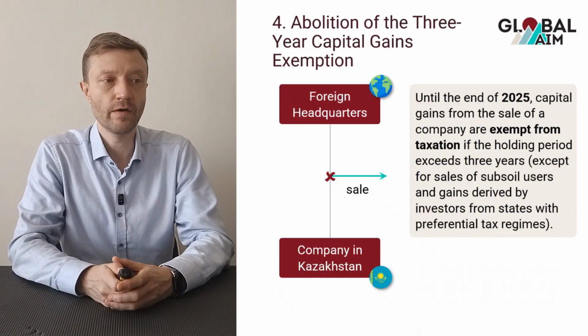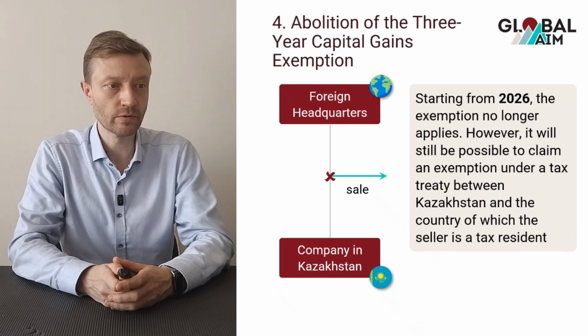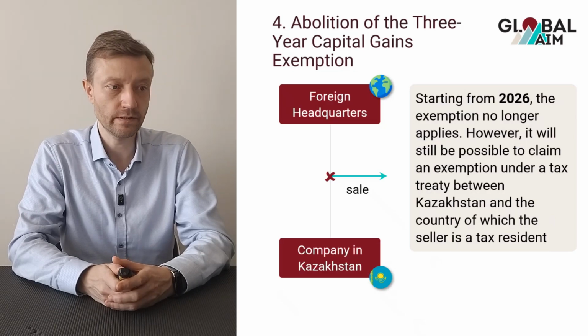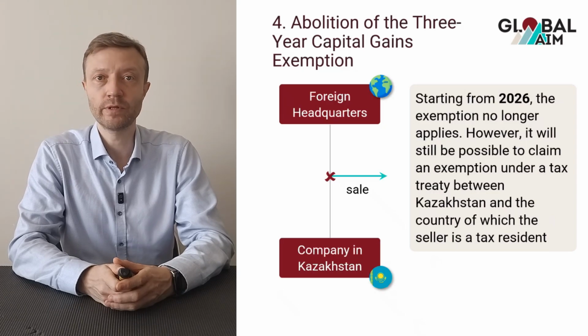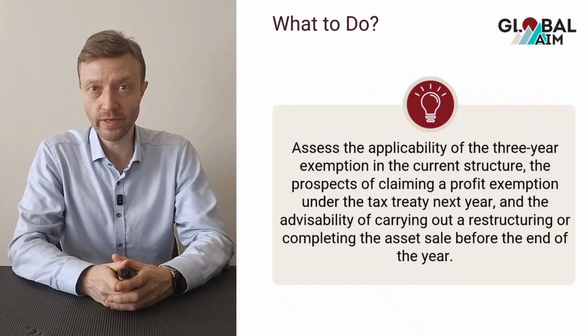Starting next year, this exemption is abolished. However, it will still be possible to claim an exemption under an applicable tax treaty that Kazakhstan has with the country where the investor which sells the subsidiary in Kazakhstan is located. So what to do again is to assess the applicability of the 3-year exemption for capital gains in the current